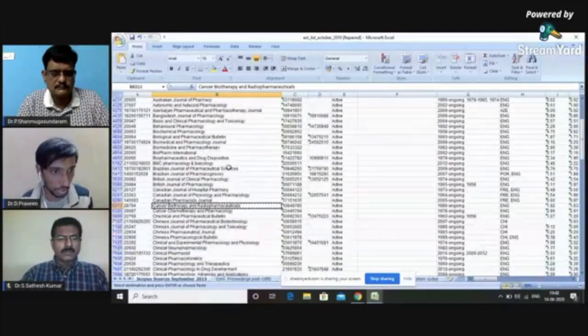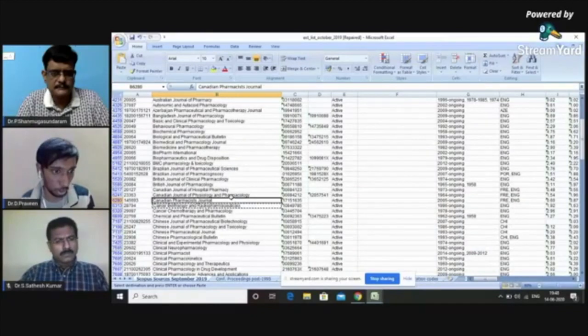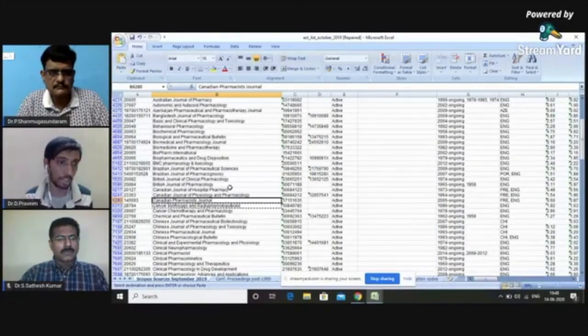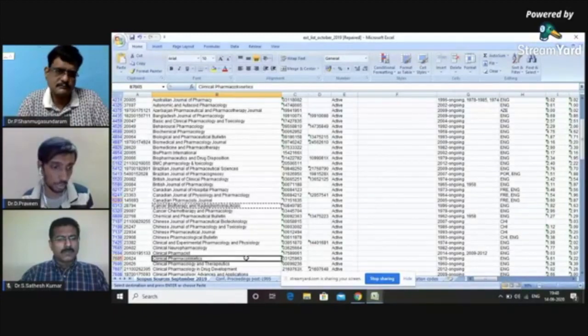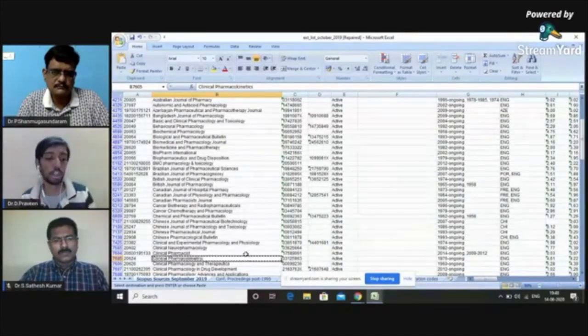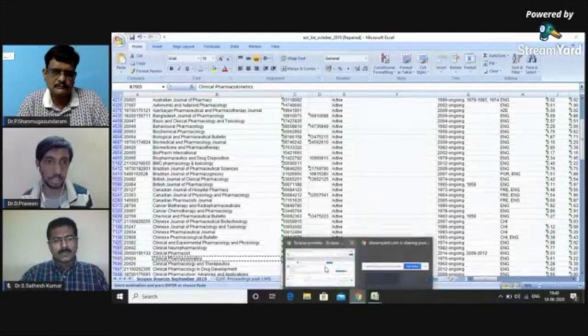You can choose any of these journals depending upon your research, whether you are working in clinical pharmacy or hospital pharmacy or pharmacokinetics. You have various journals pertaining to your research. So after selecting this, you should check this on the website also. The reason is that this Scopus sources list, this Excel spreadsheet, is published only a few times a year. So you have to check these things on the website also.